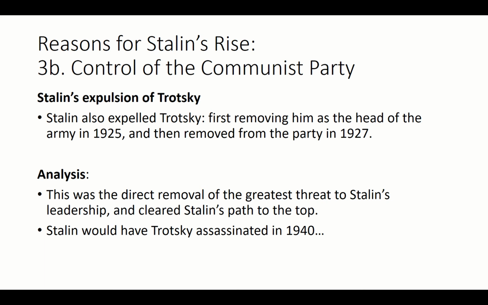So how else did he gain control of the Communist Party? Remember, Trotsky is very popular, right? He's the main competitor. And so what does he do? Now, Stalin doesn't just kick Trotsky out. It's a bit more cunning first. There are incremental steps. So first I remove him as the head of the army. Then I remove him from the party. So I can't just kick him out straight away. People will be upset. So I take increasingly larger steps.